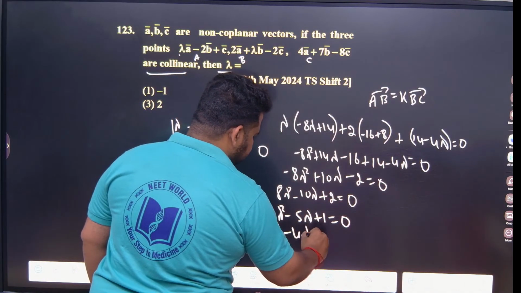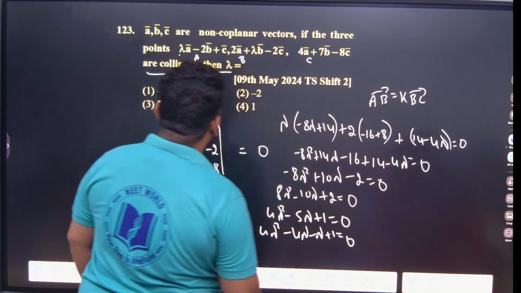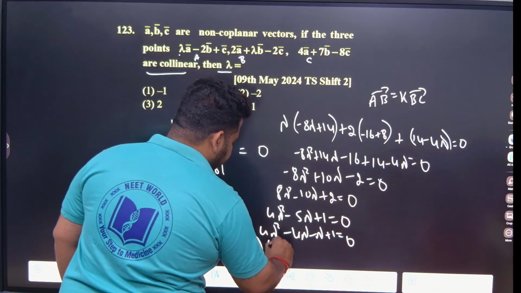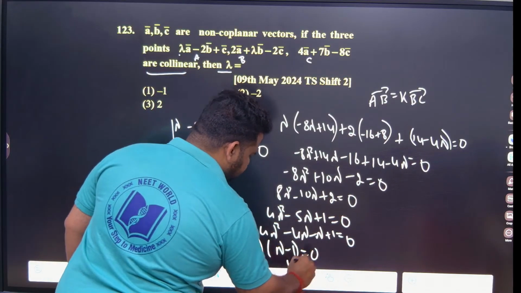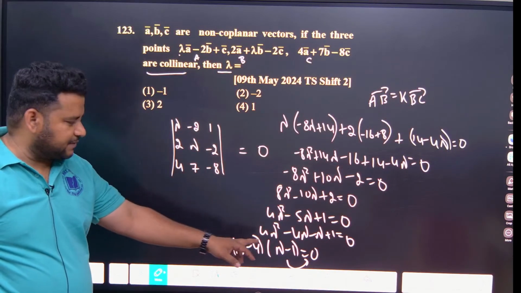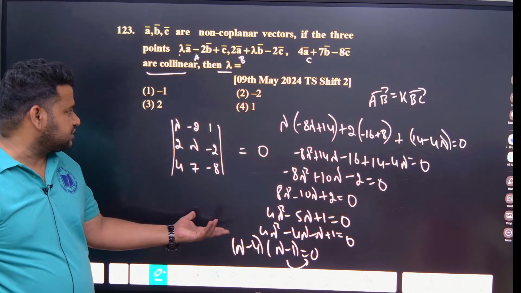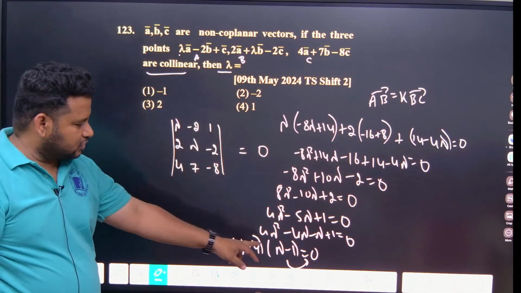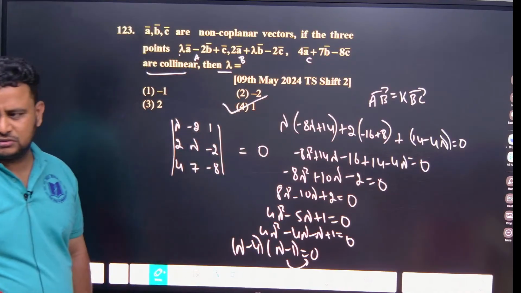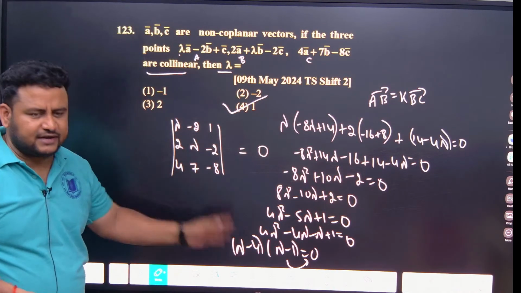Minus 4 lambda minus lambda plus 1 is equal to 0. Okay, so we will have lambda minus 4, lambda minus 1. So this will be suitable for us. Lambda minus 1 will be equal to 0. Lambda minus 4 also you can take, but it is not in the option. So lambda minus 1 is equal to 0. Lambda value will be equal to 1, fourth option. Understood?